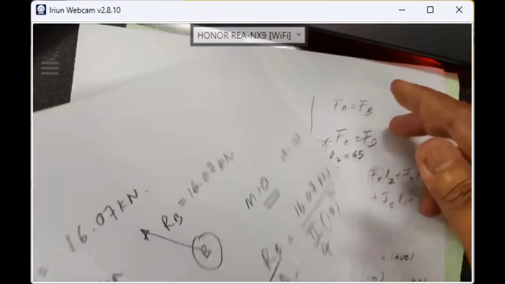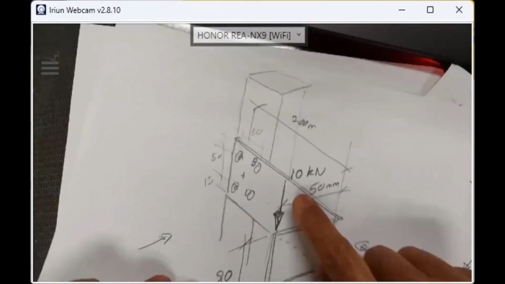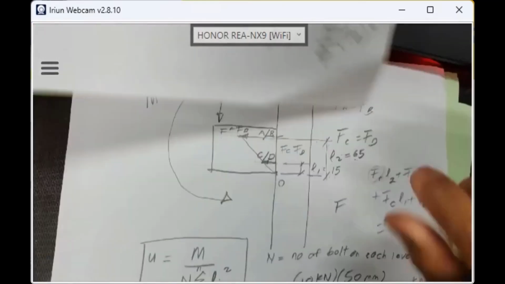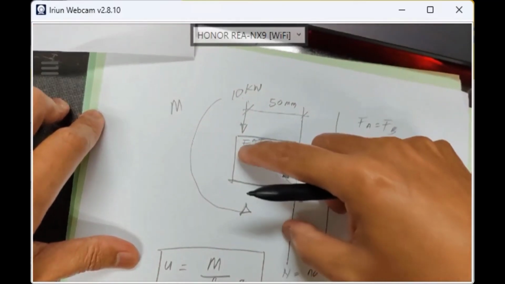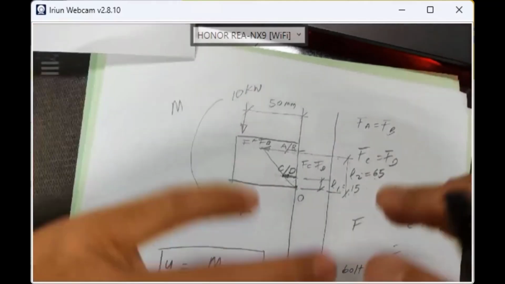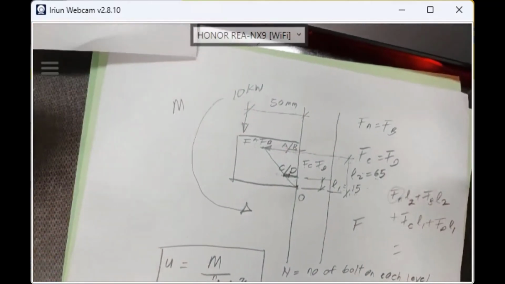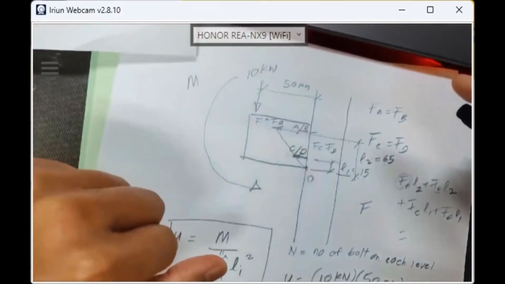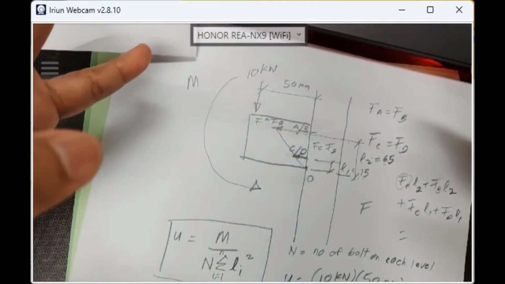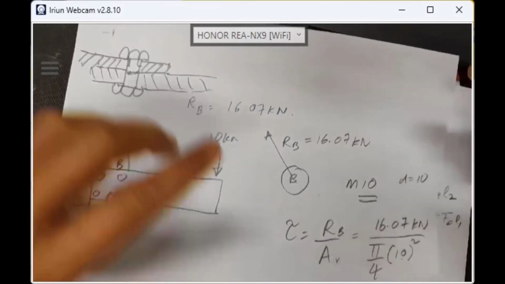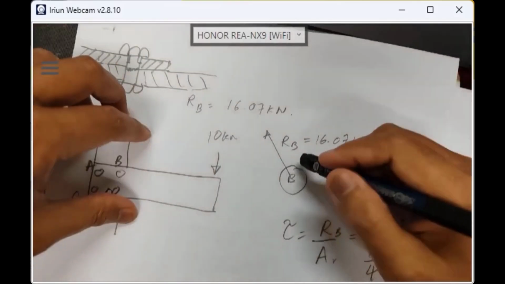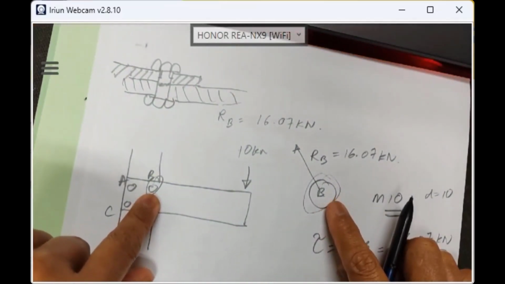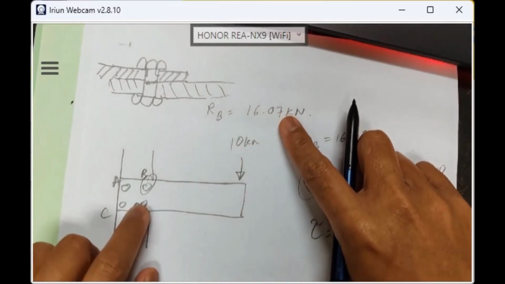But when we look at this case, when we have an offset bracket like this, 10 kilonewton that I showed you, 50 millimeter here, both A and B have the greater tensile load to pull out. So in this case, among bolts A, B, C, D, which is the worst bolt, the critical bolt we need to focus on? You understand me? In this case, both A and B have greater tensile load. So total them together with this, which bolt is the most critical? Bolt B. Bolt B, due to direct shear and secondary shear, because of the vector, right? Bolt D is also the same.